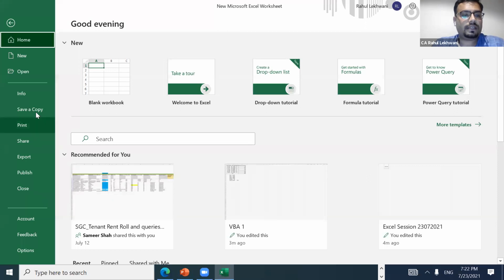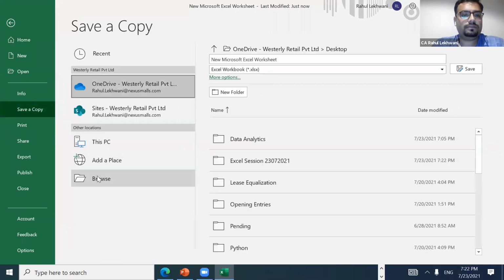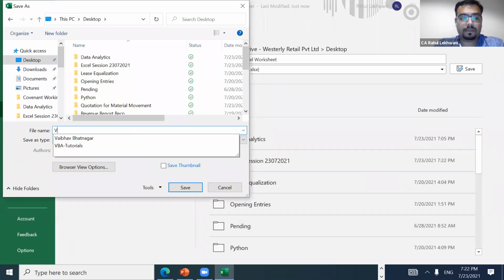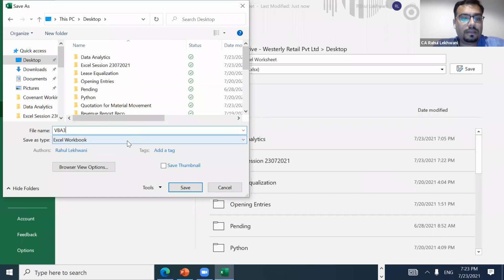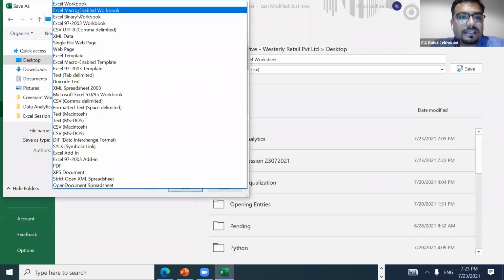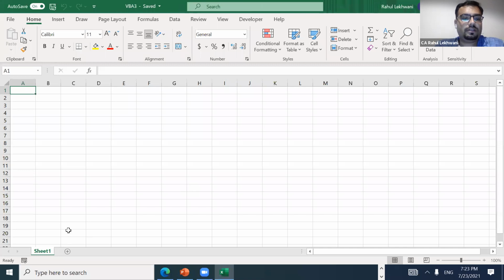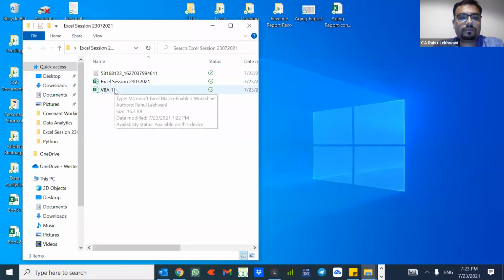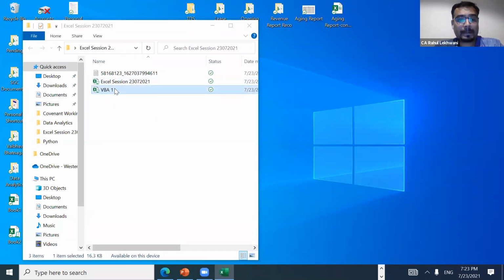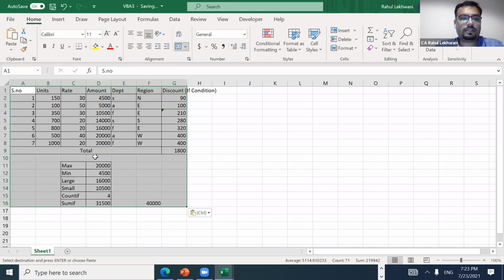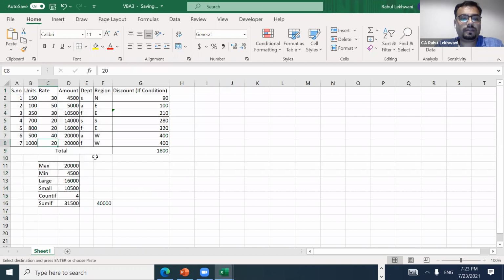First save a copy as macro enabled, maybe VBA 3. See, Excel Macro-Enabled Workbook, and press save. So Sheet 1 is my sheet. Let's copy the data first. I'll copy the data into my macro enabled sheet.